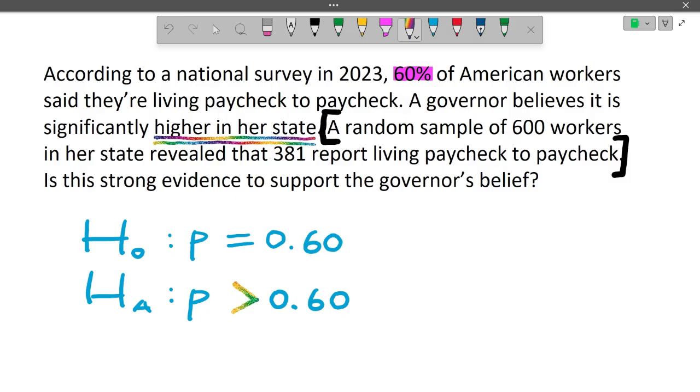So here we have it. We have our hypothesis statements that frame out this question. We're not working it completely. We're just focused in on this first step of writing our hypothesis statements as a symbolic pair.